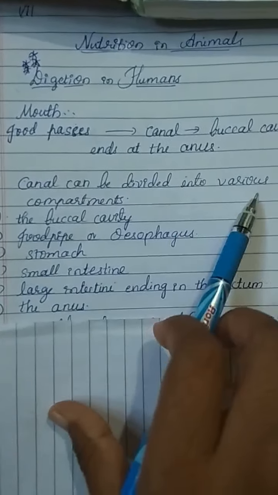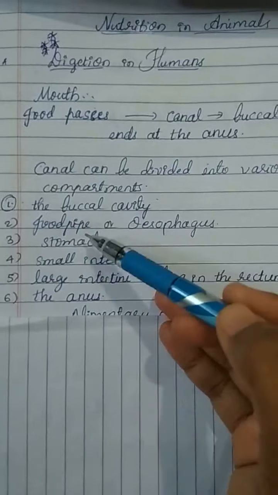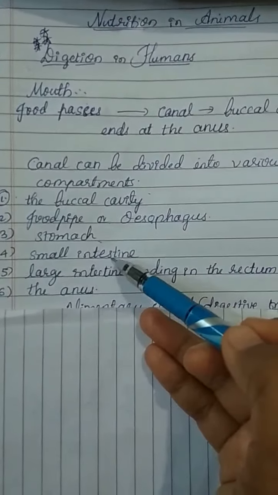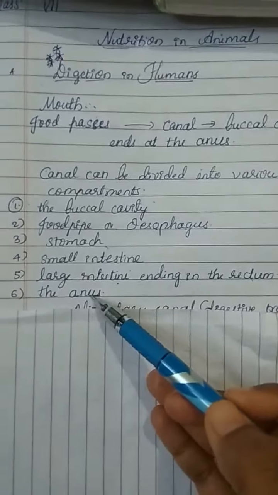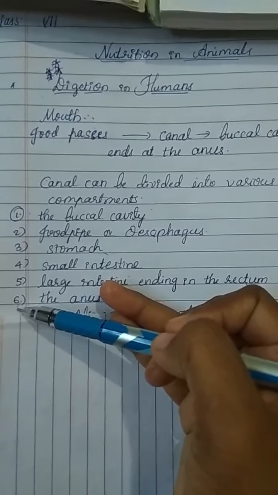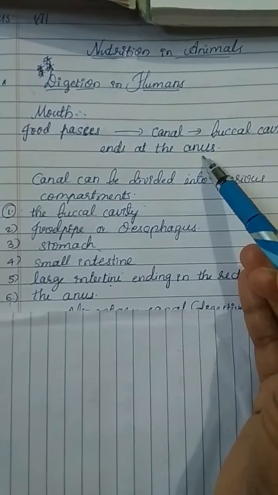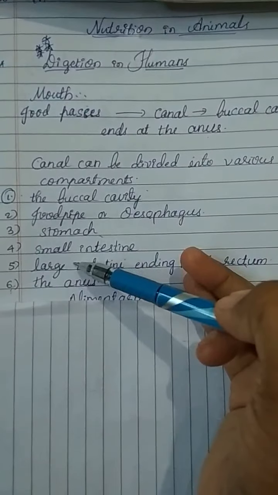The canal can be divided into various compartments. First, you have to remember this stepwise carefully: the buccal cavity, food pipe or esophagus, stomach, small intestine, large intestine ending in the rectum and the anus. These 6 steps are very important in the digestion of food in humans. Understand? It is a continuous process from buccal cavity to anus, and there are 6 steps through which our food passes.